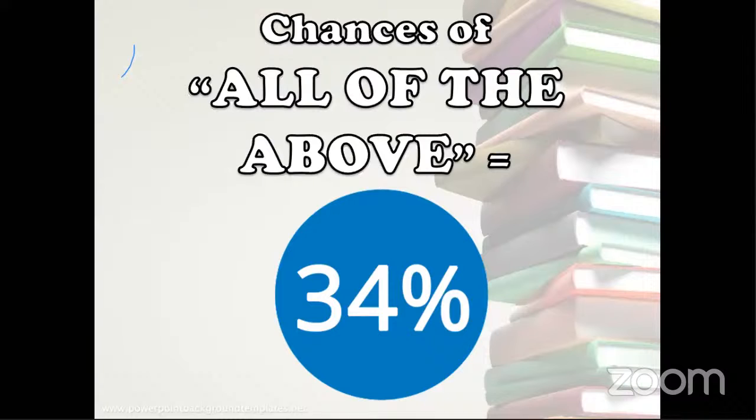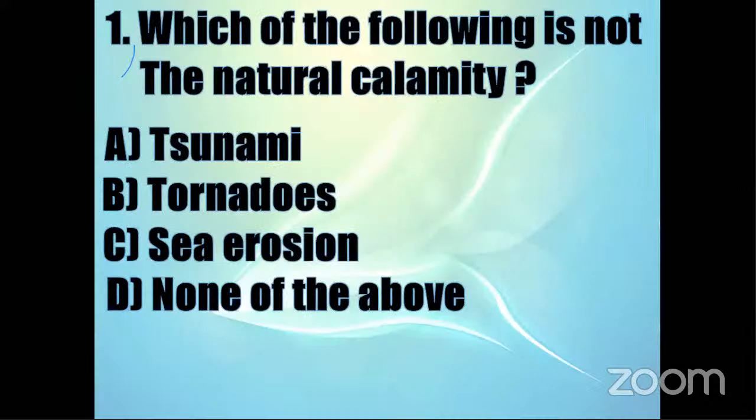So as we have discussed, chances of all of the above is 34%. Let us justify with some example. So here we go with the example. Which of the following is not the natural calamity? Tsunami, tornadoes, sea erosion, or none of the above?